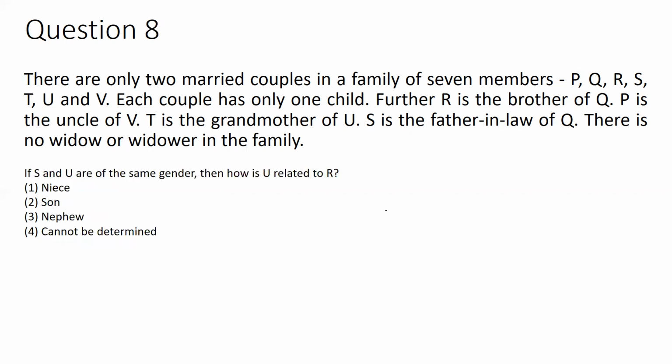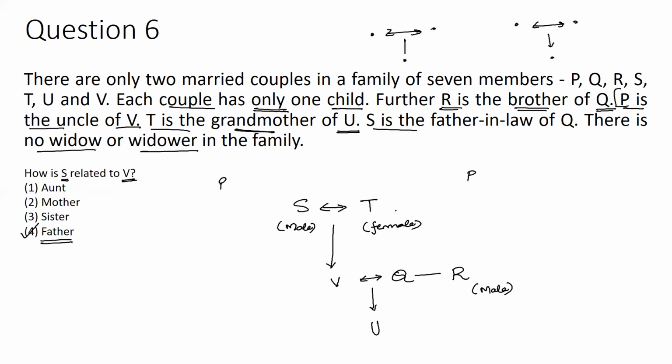Now the next question. It is asked, if S and U are of the same gender, how is U related to R? That is the question. So S and U are of the same gender. Let me consider S being male. S and U are of the same gender, so this U is also male.